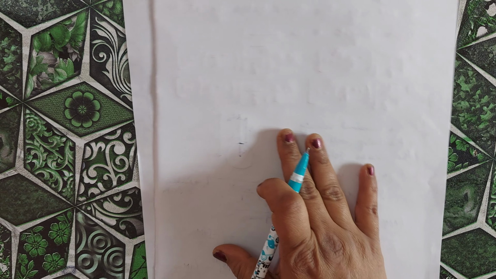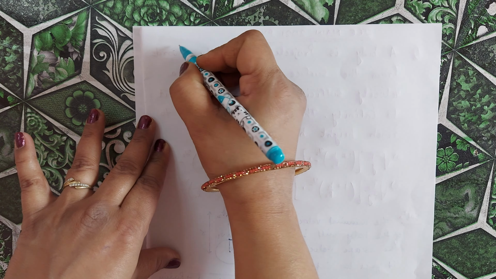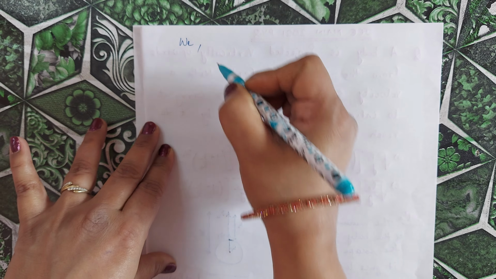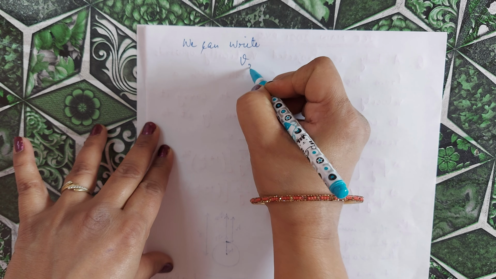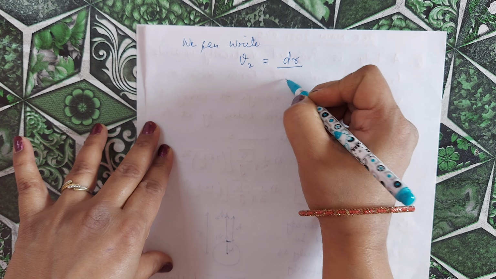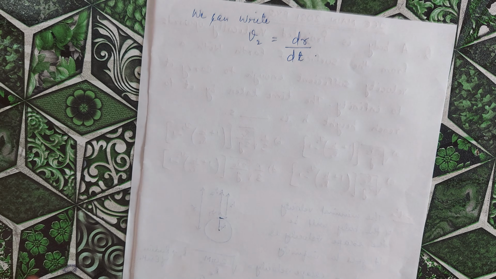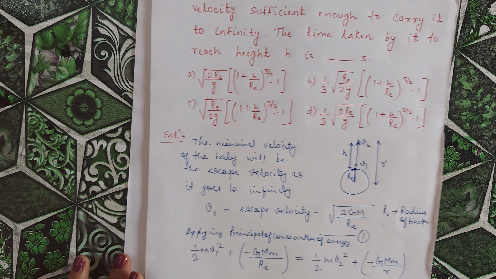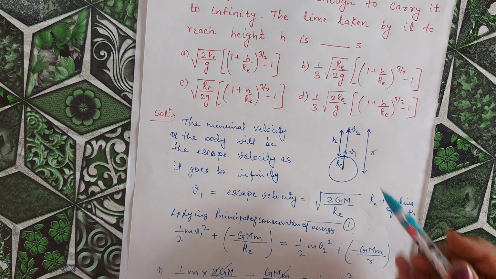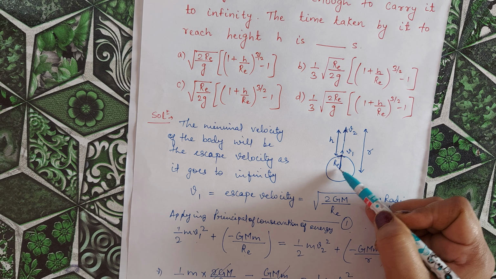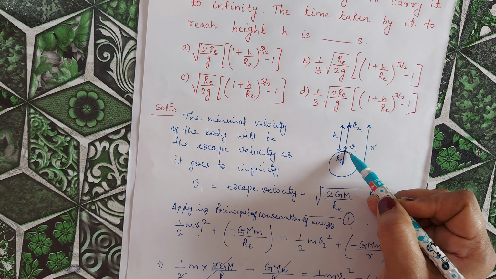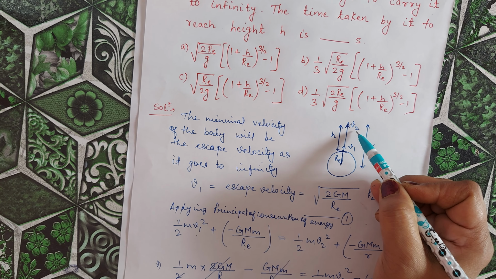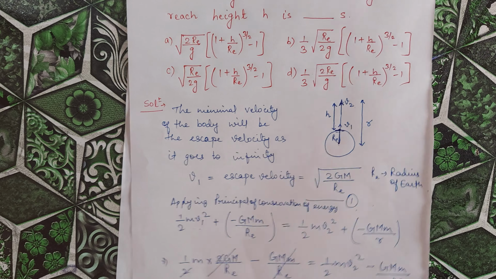Now we can write this v2 as equal to dr by dt, because we have to calculate the time t, and the distance from the center to the point where it attains height h from the surface of the earth, where its speed is v2, is r.